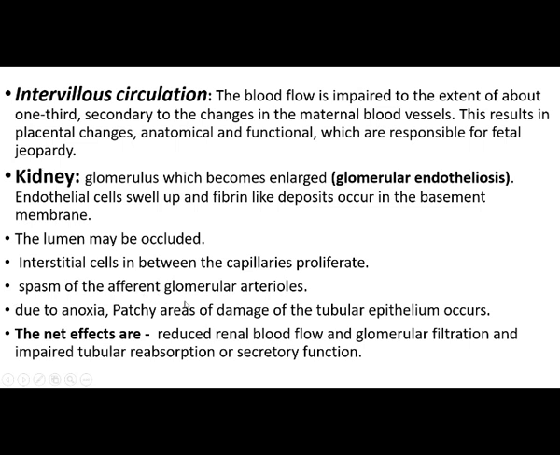Spasm of the afferent glomerular arterioles occurs, causing anoxia. Due to anoxia, patchy areas of damage of the tubular epithelium occur, and the final effects are reduced renal blood flow and glomerular filtration and impaired tubular reabsorption and secretion function. That is what occurs in the kidney due to preeclampsia.